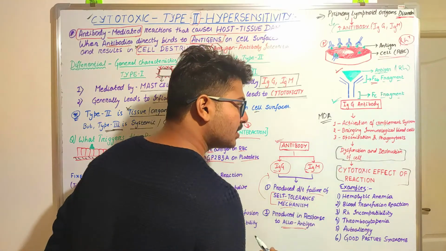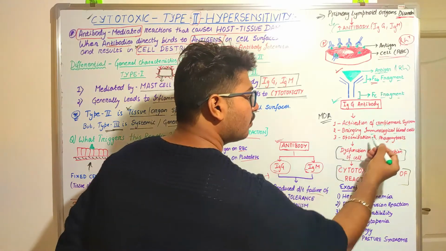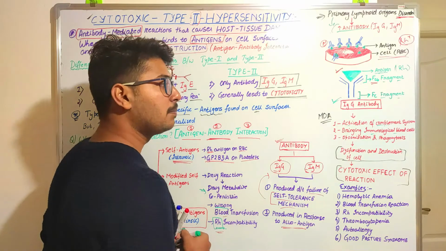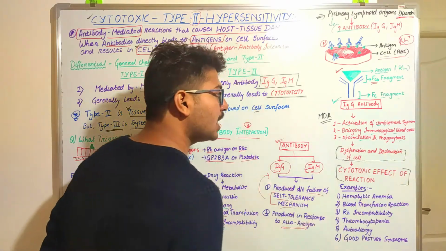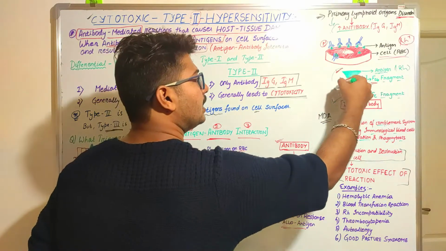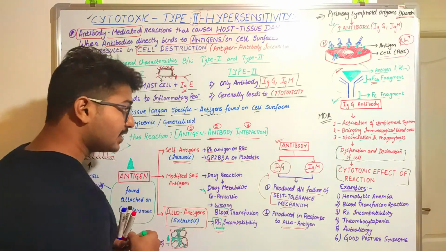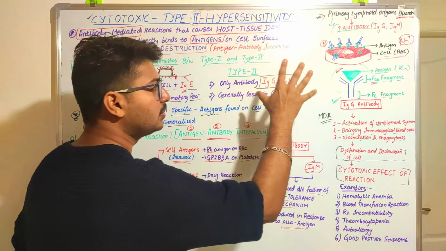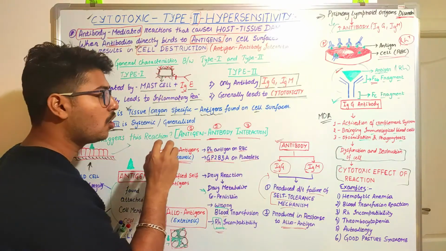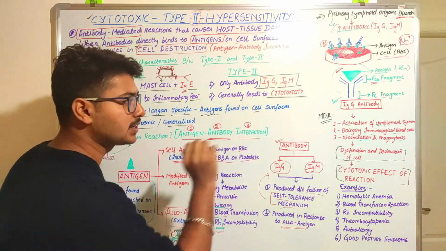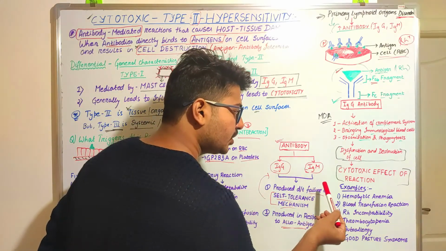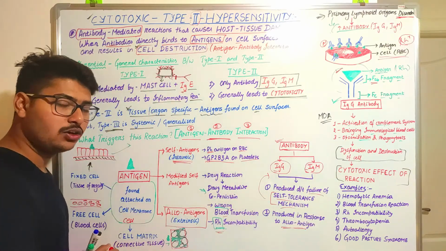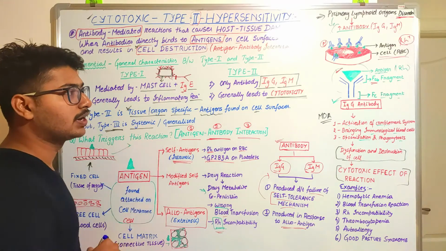Due to this activation, there could be attachment of immune blood cells that will be opsonizing and phagocytosing this antigen. Okay, so this is the mechanism through which this antigen antibody interaction takes place, finally leading to dysfunction, destruction, and the cytotoxic or cytolysis effect.